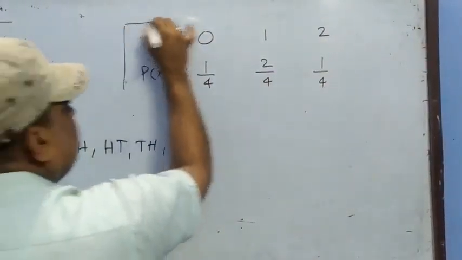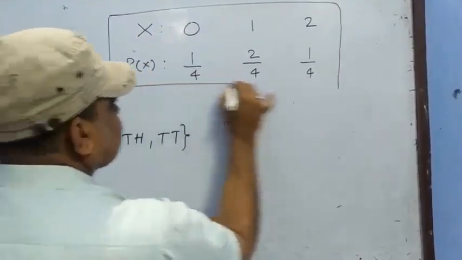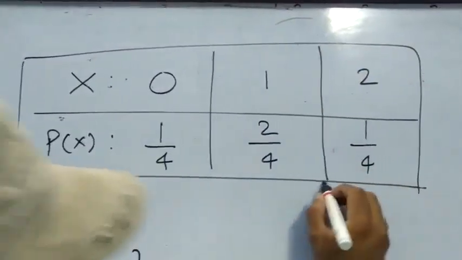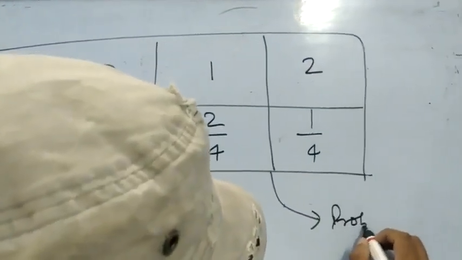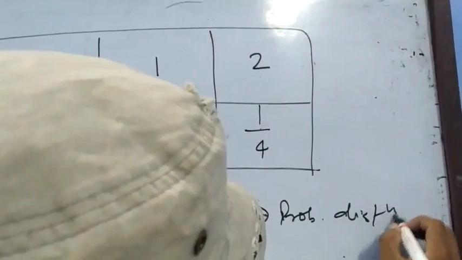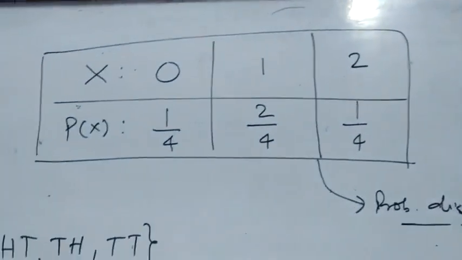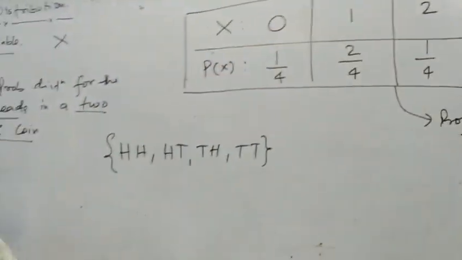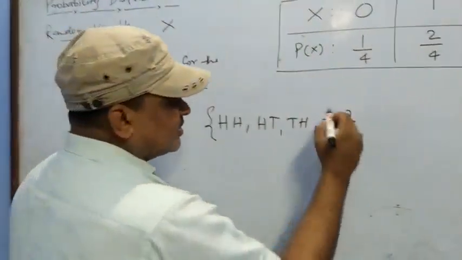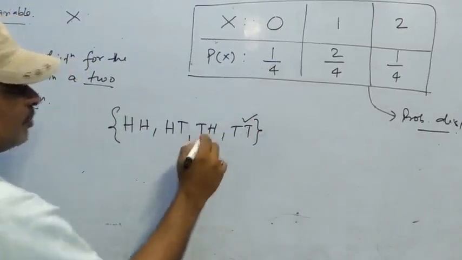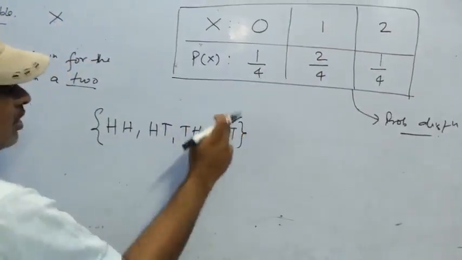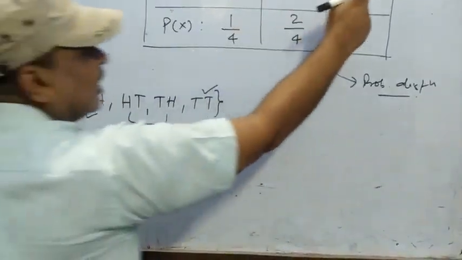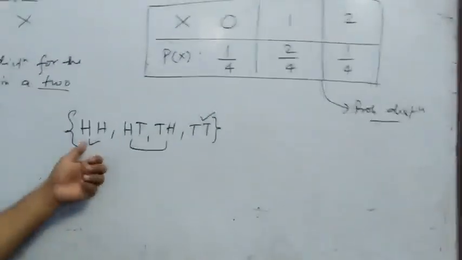This is a probability distribution. This table is a probability distribution. Children, you see, all the cases have been discussed. Both tails can appear, one head can appear, and both heads can appear. So all the cases can appear.